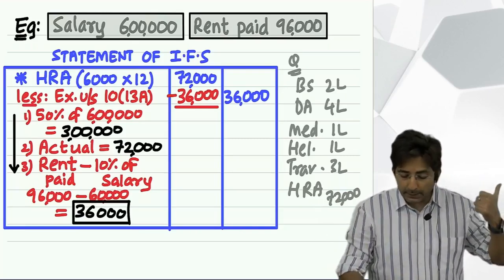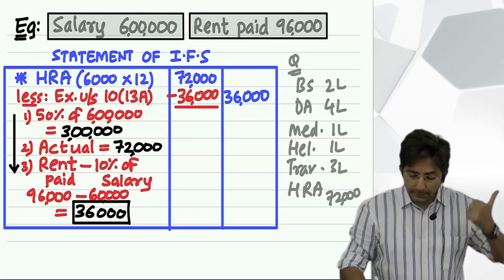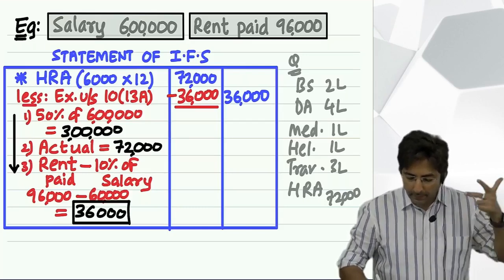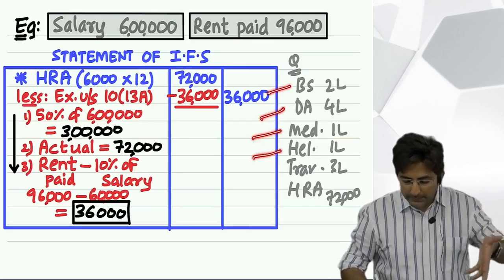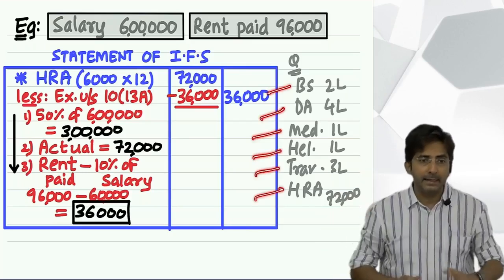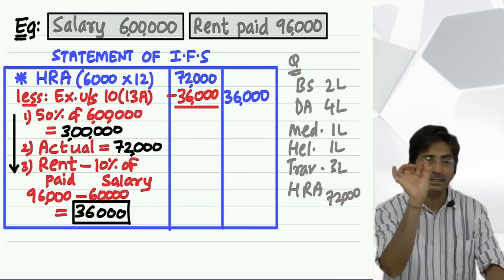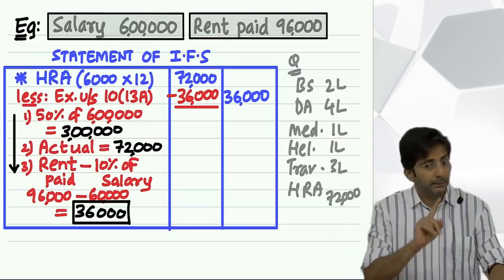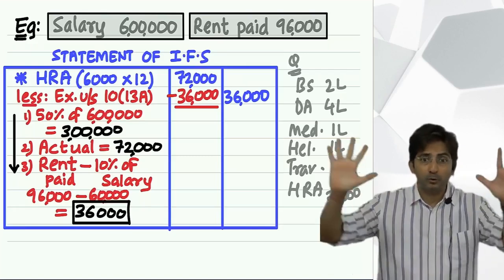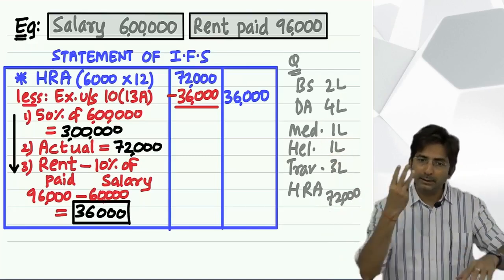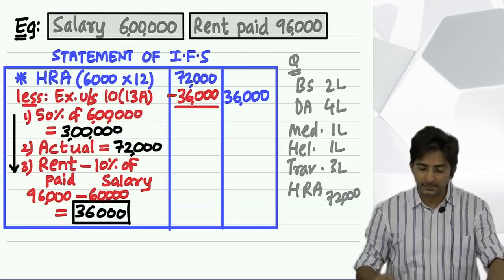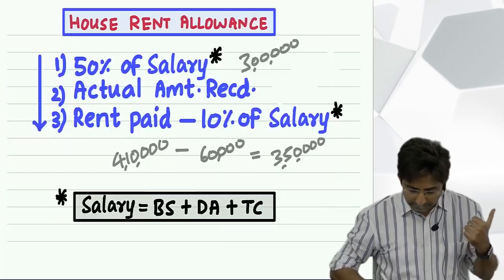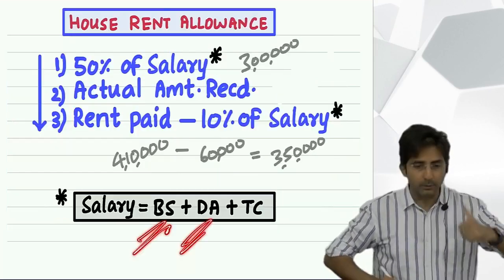Like this employee is getting what things? Basic, DA, medical, helper, traveling, HRA. So many things he is getting. And everything comes in his monthly salary check. So as an employee he gets so many things. But in the formula, you will not take so many things. You will take only 3 things. Which 3 things? Basic salary, dearness allowance and turnover commission.